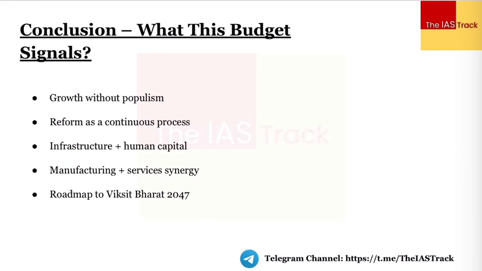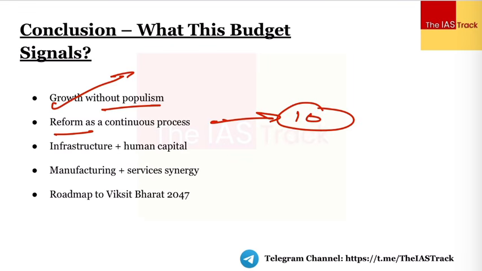Last, what this budget basically talks about, see again, what the budget feels is that, if you give a reading of the budget, that it's definitely growth oriented, and there's not much of populism which is there, because what we have seen, as I started the discussion, it is more of a continuation, and it is reform driven. It's saying that we have done a lot of things in the last 10 years, in the last 12 years, so we'll have to continue that, right?